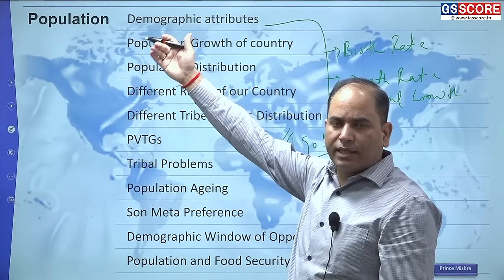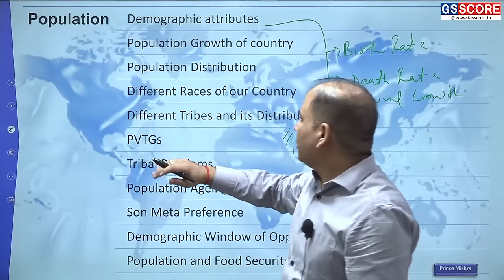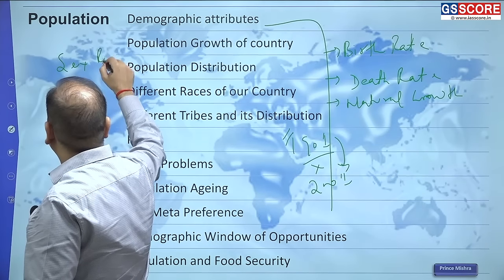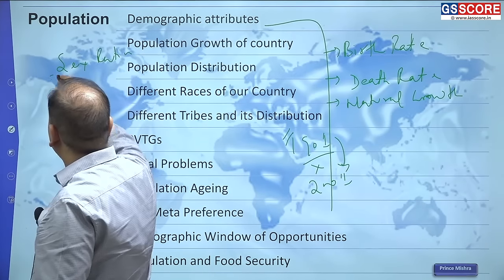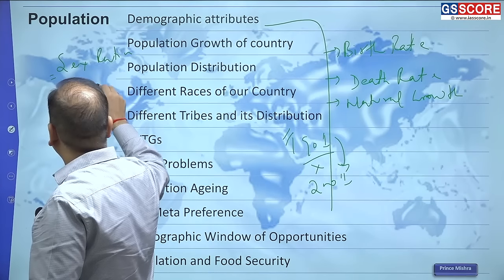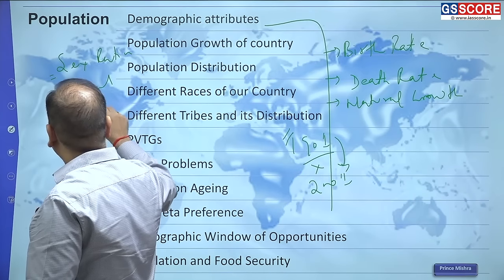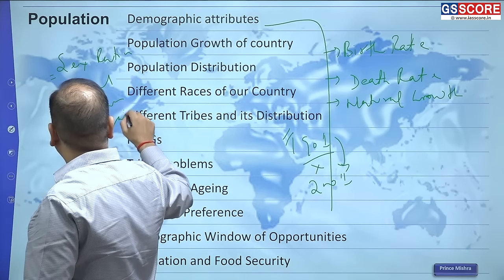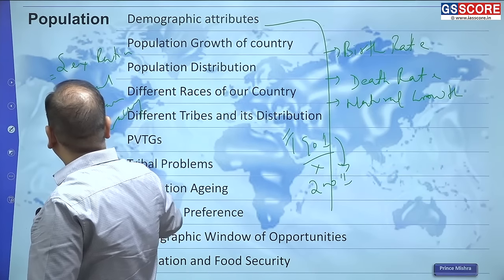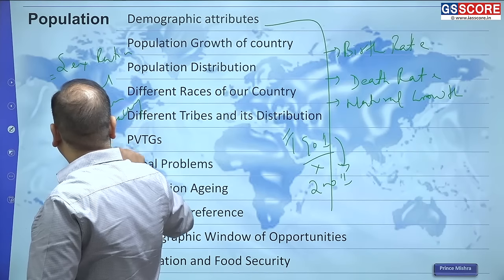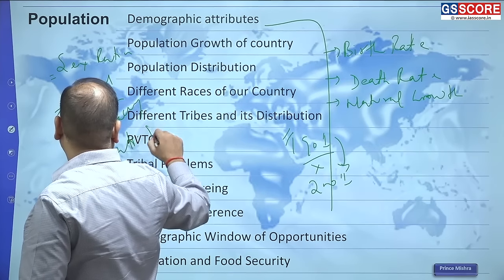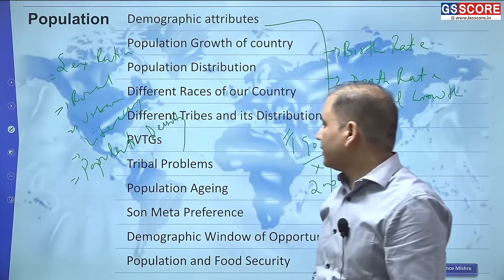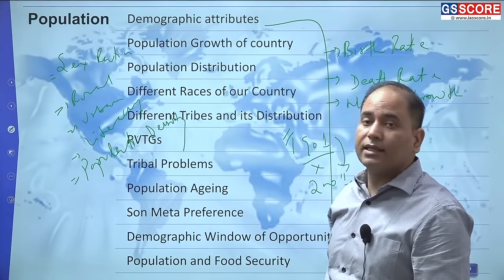Some of the data that we enumerate that you need to know: the sex ratio, how many people are living in rural and urban areas, the literacy rate and how it varies, and population density, and why in some areas the density is higher and in some areas it is less.